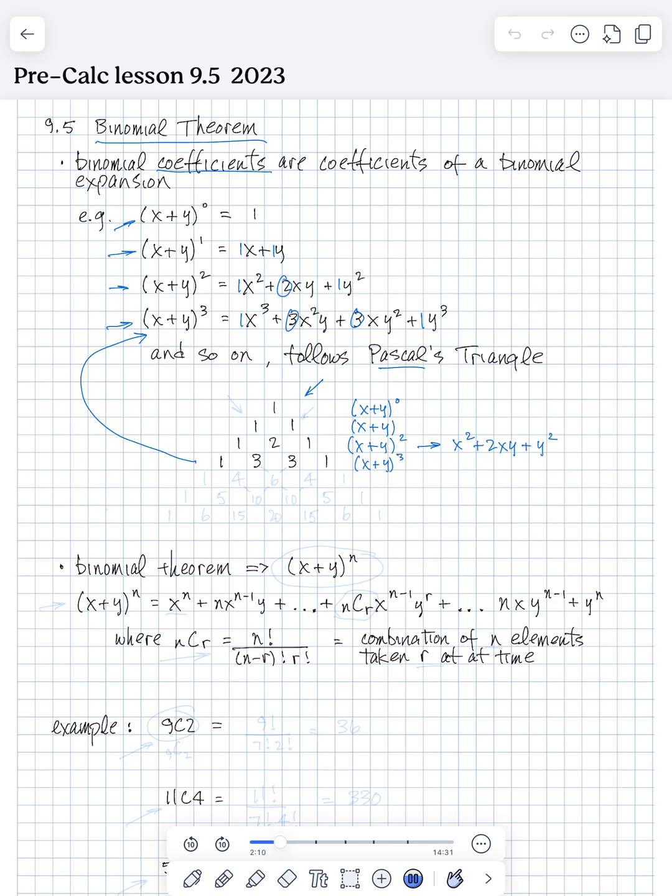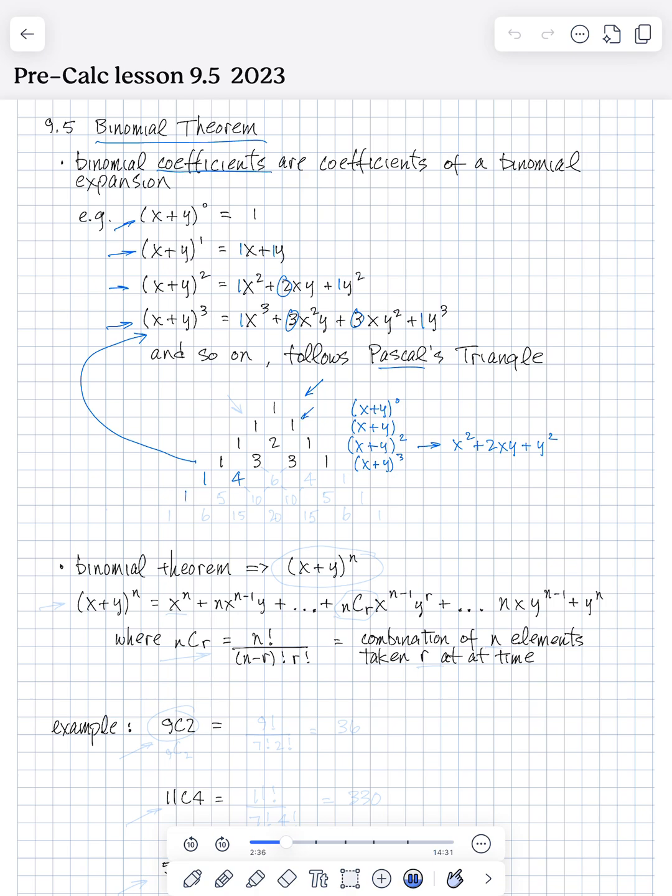Now, here's how we do it. All of the outside numbers are going to be 1. The first number, this 4, means that this is to the 4th power. And you notice that going down this row, it just increases by 1.